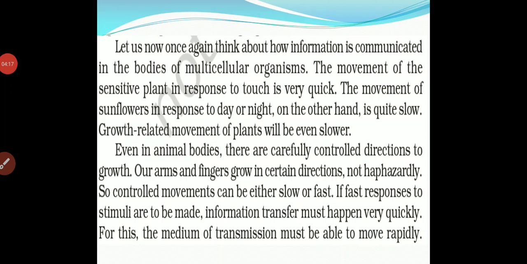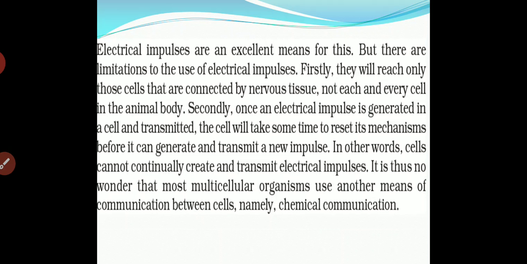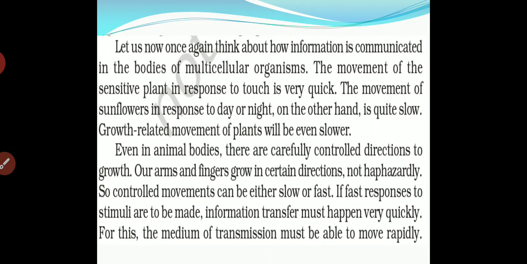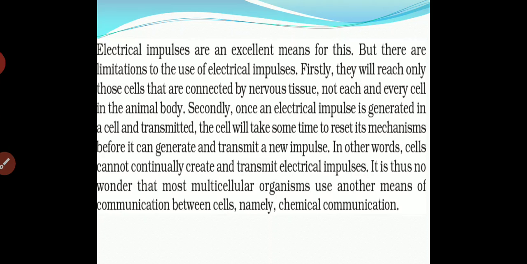For this, the medium of transmission must be able to move rapidly. Message-passing capacity will be rapid, and transmission will be rapid. So messages are passed very quickly to the different organs, due to which the body responds very quickly to the stimuli.